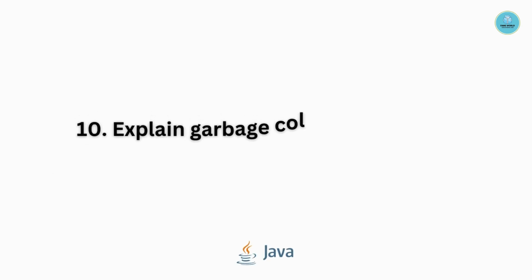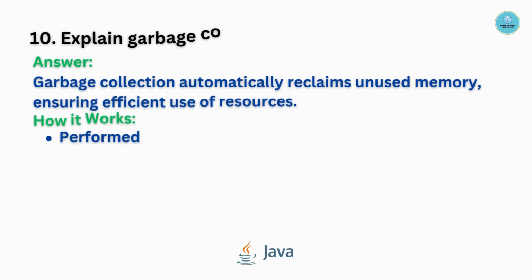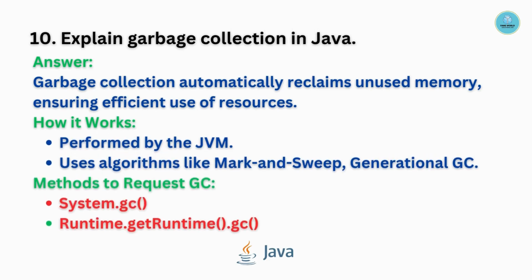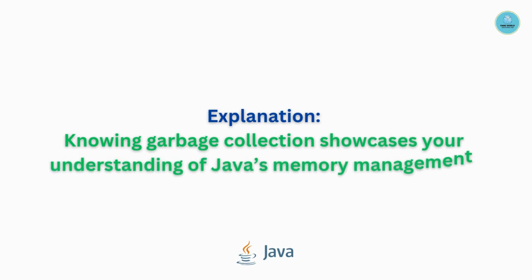Question number 10. Explain garbage collection in Java. Garbage collection automatically reclaims unused memory, ensuring efficient use of resources. How it works: performed by the JVM, it uses algorithms like mark and sweep and generational GC. The methods to request GC are the System.gc method and the Runtime.getRuntime().gc method. Knowing garbage collection showcases your understanding of Java's memory management.